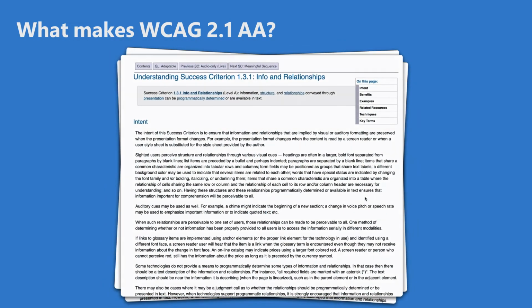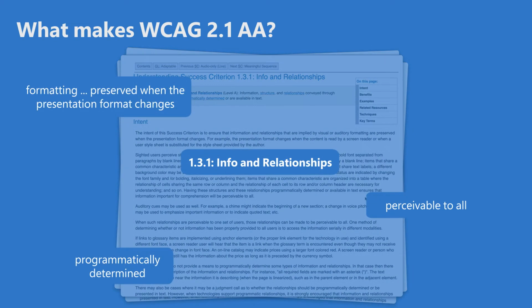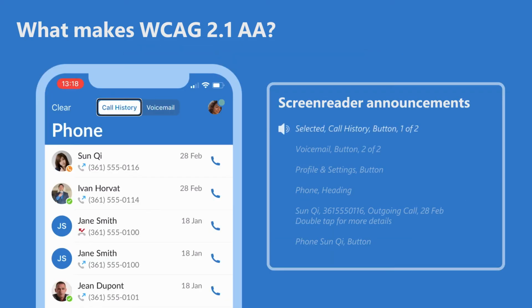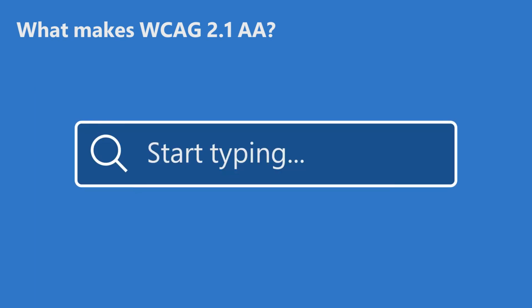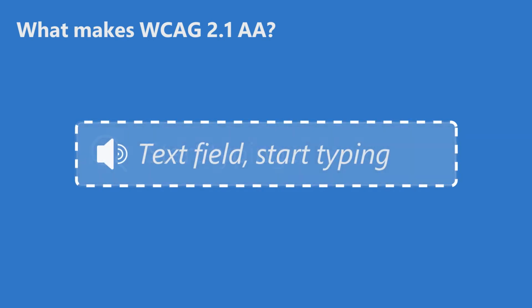Success Criterion 1.3.1 directly benefits our users that rely on assistive technology to interpret the UI. This is a common pitfall for apps that were developed without an inclusive mindset. We can often assume that users are viewing the UI, but some users rely on a screen reader to translate UI into an audio format. Users can easily get lost, delayed, or totally stuck if not all of the same visual context is available to the screen reader programmatically. One example of this would be a text field that uses an icon to provide the context. If the text field is not labeled correctly in the code, a user relying on a screen reader will not know what the text field is for.